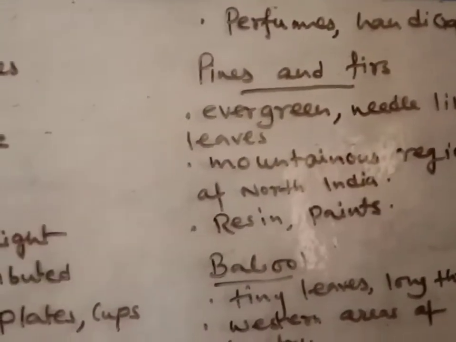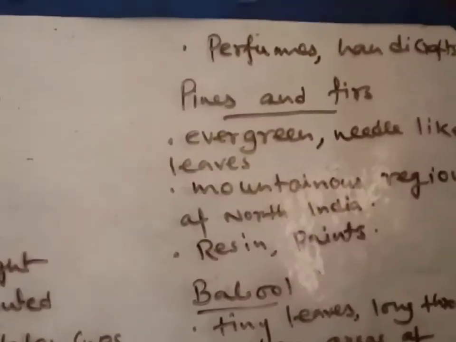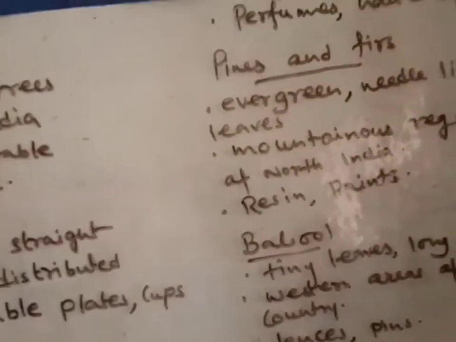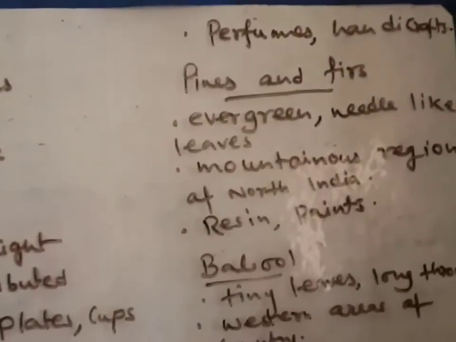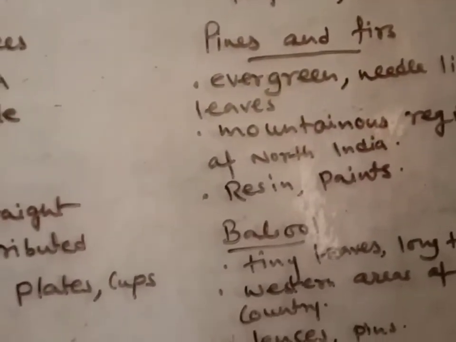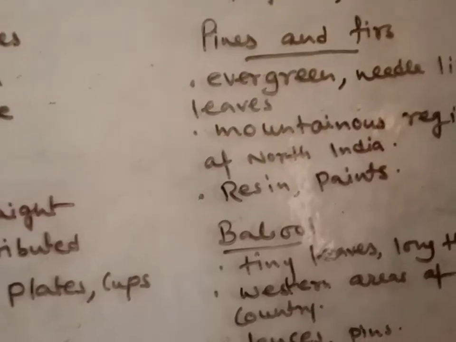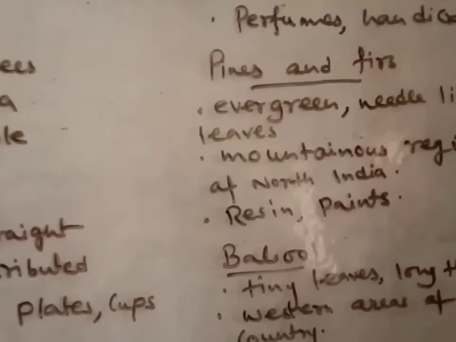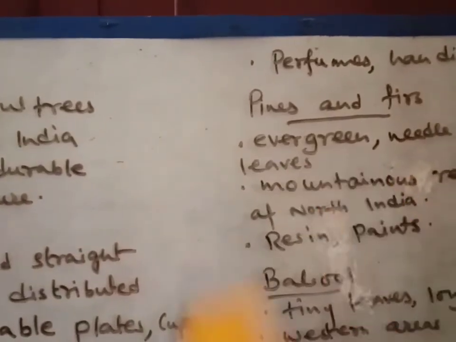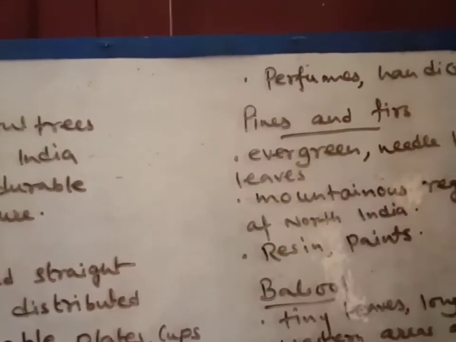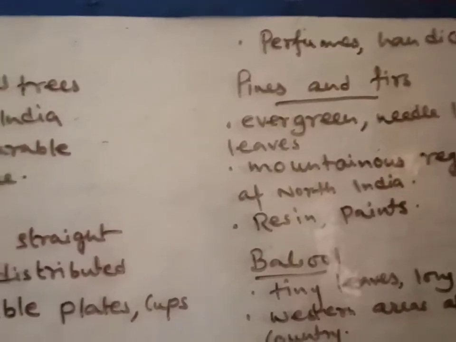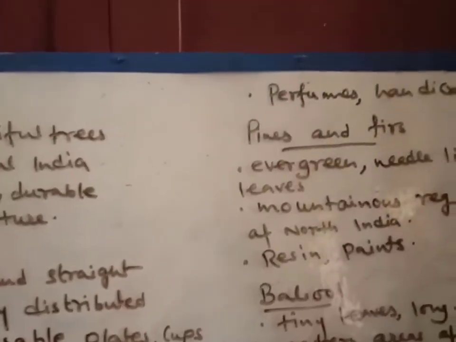Next one, I have written here pines and fir. These pines and firs are also important trees of India. First I have written, I think you can see it also, evergreen. Evergreen means that these trees do not shed all their leaves throughout the year. So we can see that every time these trees have leaves, so it is called evergreen. And needle-like leaf. Why needle-like leaf?